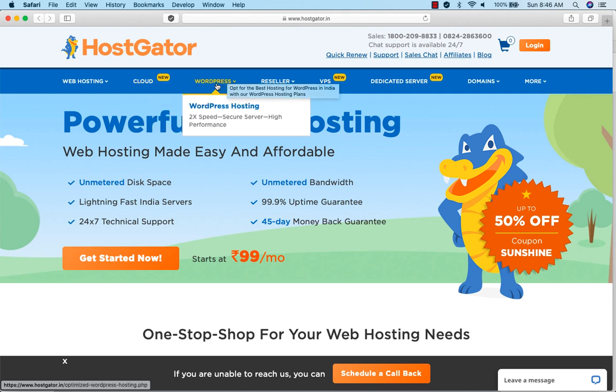Third thing is WordPress hosting. This is again a shared hosting kind of service, but specifically for WordPress. I'll suggest this only if you want to be confined to WordPress. WordPress is a CMS. CMS means content management system, and there are many CMSs like WordPress which are dedicated to specific services.